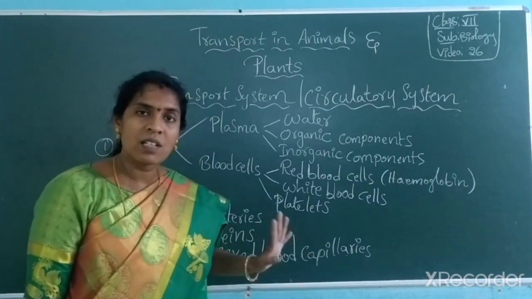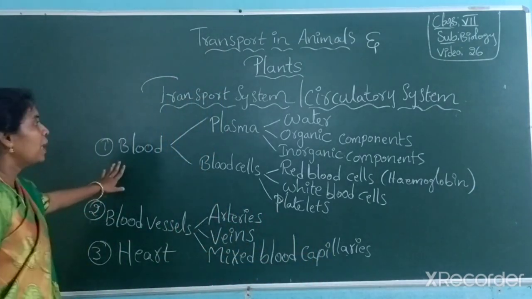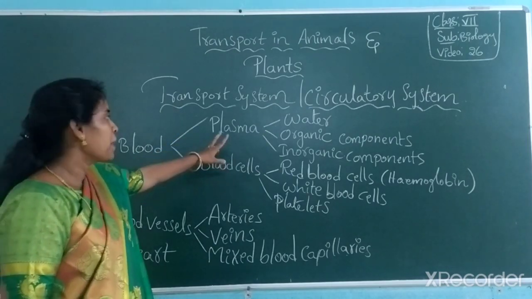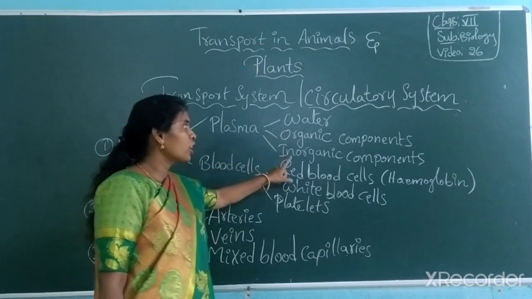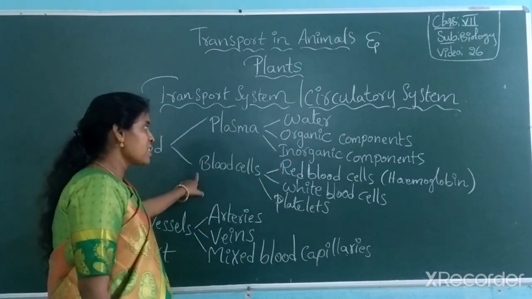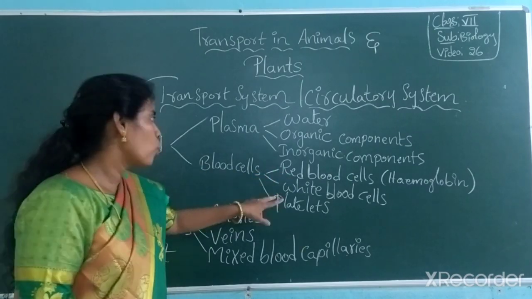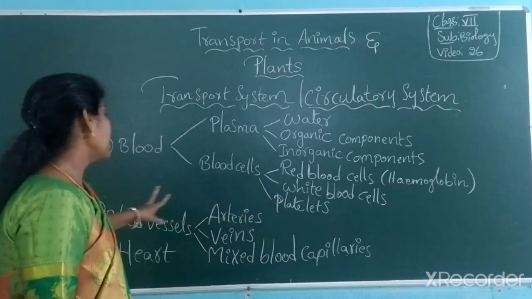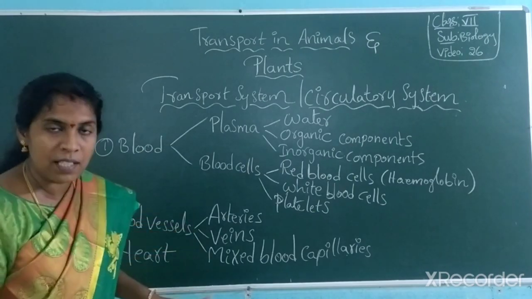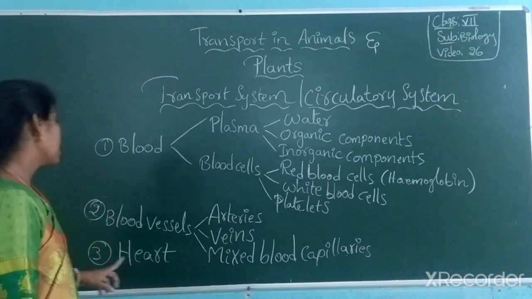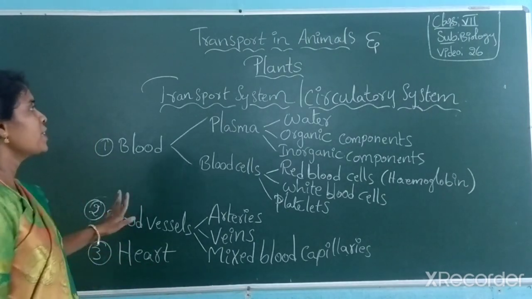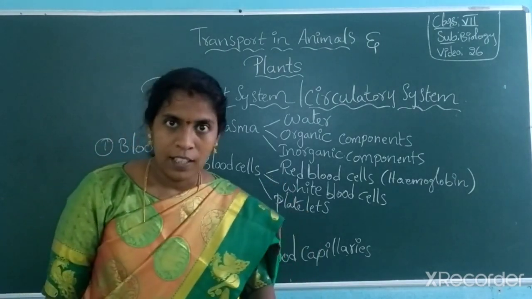In the circulatory system, what is present? Blood is present, which consists of plasma and blood cells. Plasma again contains water, organic components and inorganic components. Next, blood cells: red blood cells, white blood cells, platelets. Next, blood vessels: arteries, veins and mixed blood capillaries are present. And the last and final, the heart. So we start looking at each one individually.